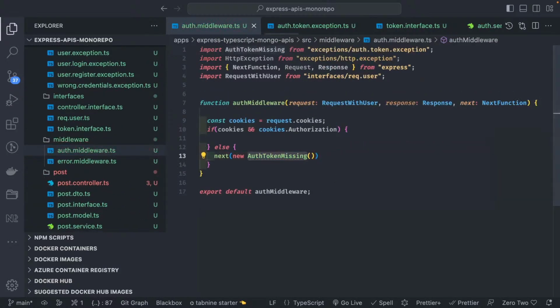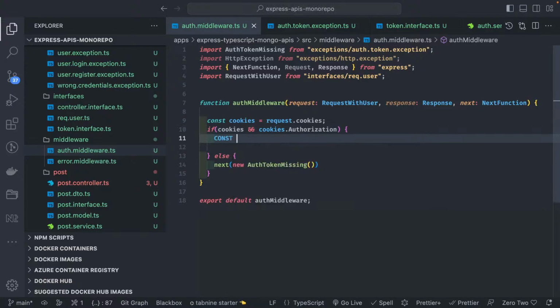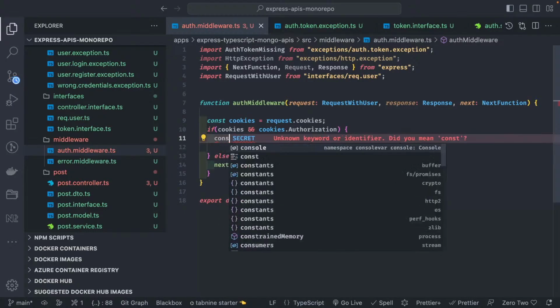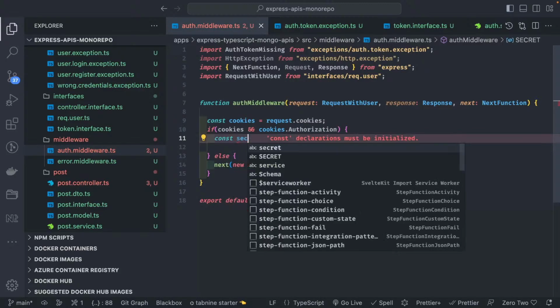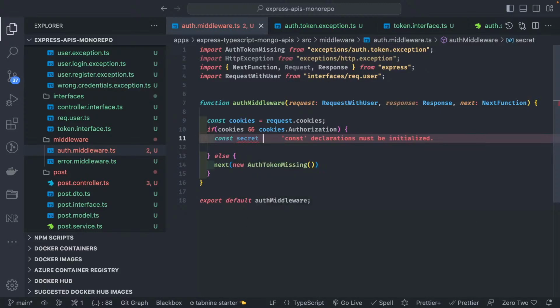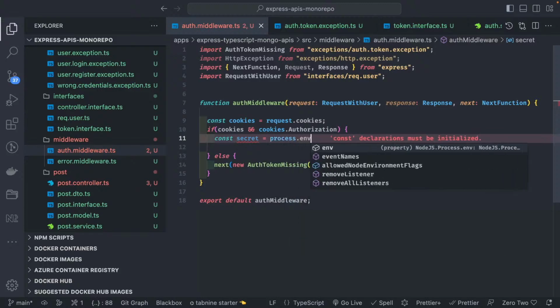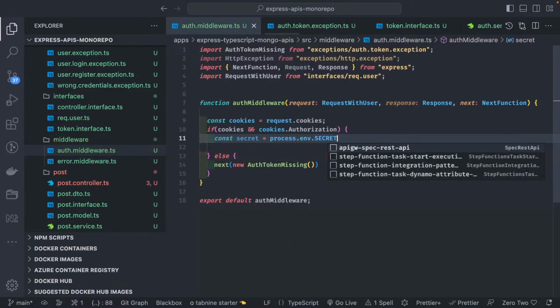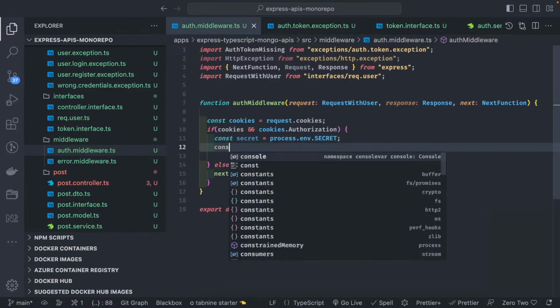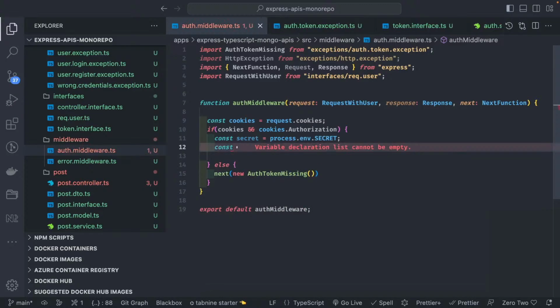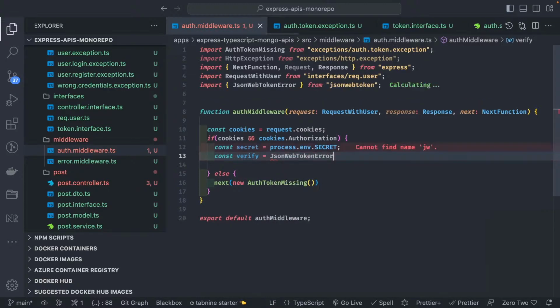That is the first case, right? Now there will be multiple. First is cookies is there. Then what we will do is we will get the secret using which we have created the token. We can get it from process.env.secret, and here we are going to verify. const verify equal to jwt.